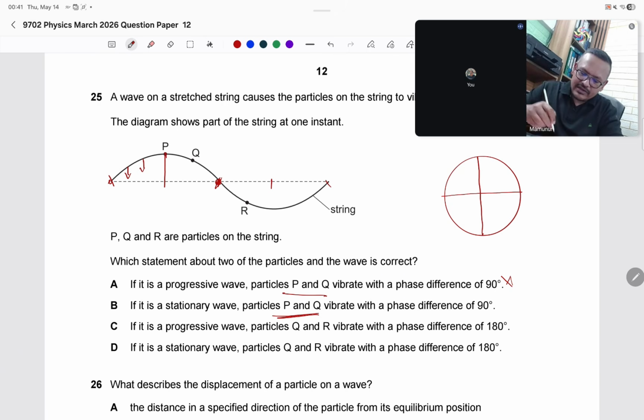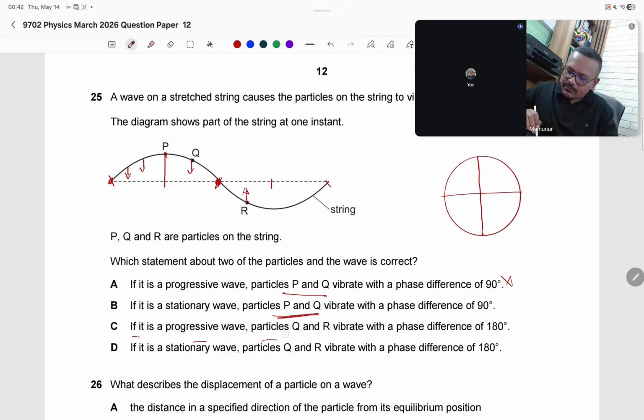So there is no phase difference within the same loop, but for adjacent loops they are 180 degrees. Suppose Q is moving in this direction and R in this direction, so they are in anti-phase. So Q and R are 180 degrees, but P to Q is 0 degrees. This is applicable only for the stationary wave.